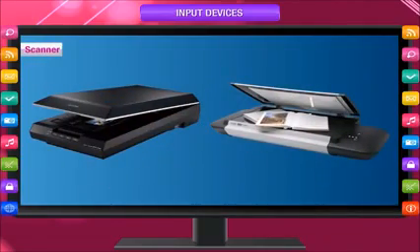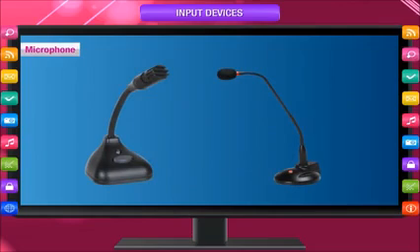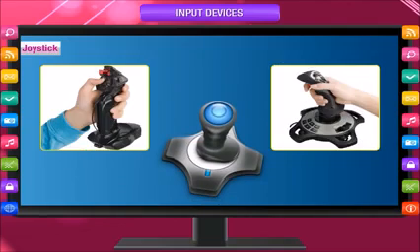Scanner. A scanner takes an image of any printed or handwritten page as input and enables you to save it in several forms that a computer can understand. Microphone. It is an input device that is used to record our voice and other sounds into a computer. It is used to take voice input. Joystick. It is a control device for video games. It usually consists of a single vertical bar. The user pushes the bar in different directions to move the cursor to the required position.